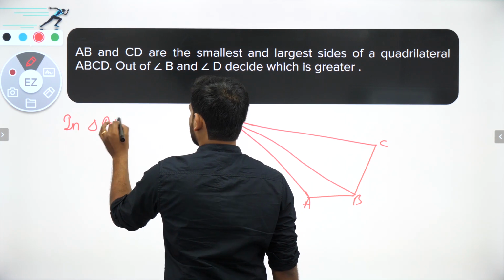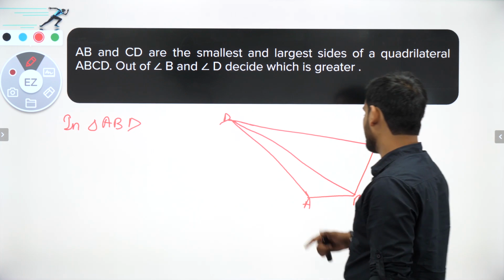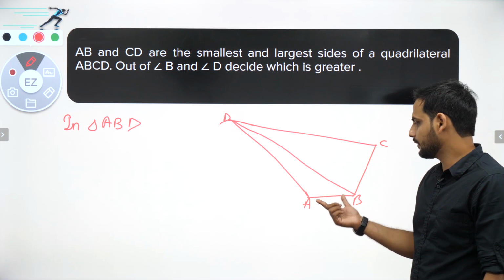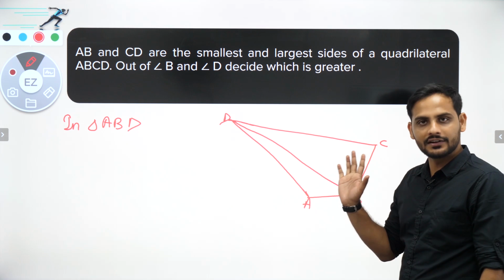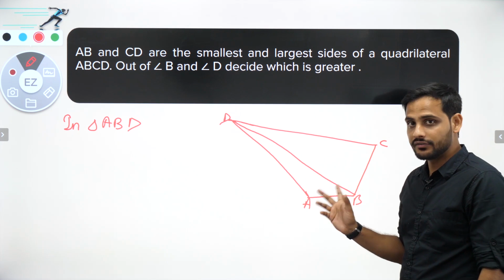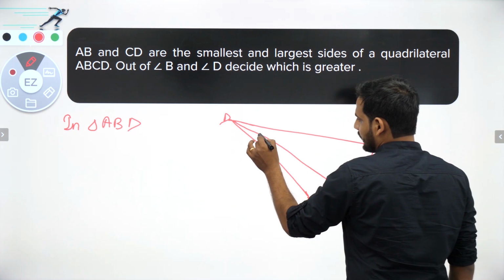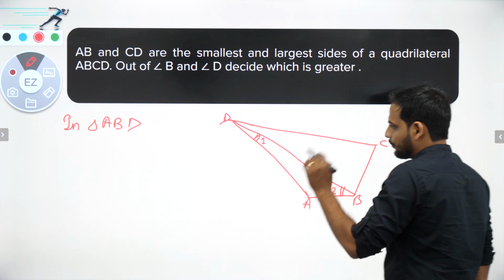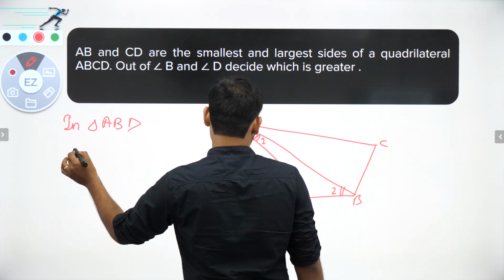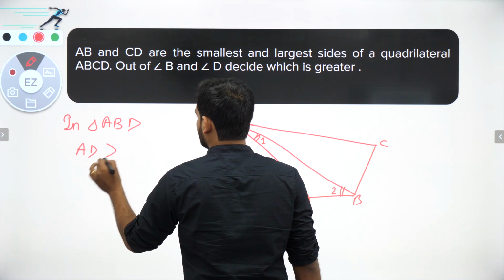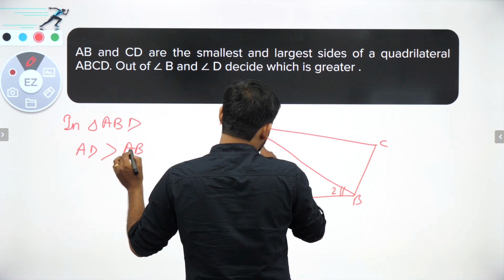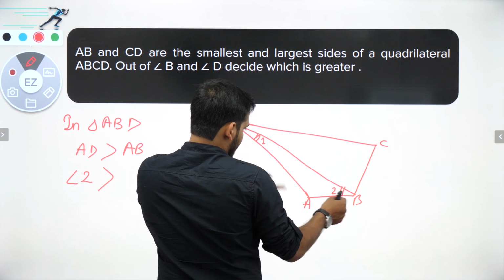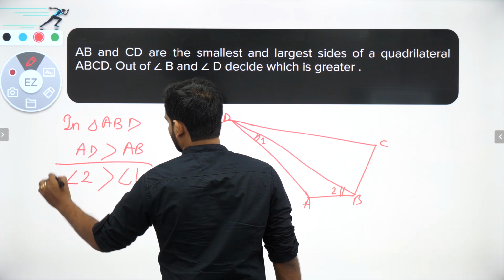So first take triangle ABD. In triangle ABD, bachcho, you can say that since AB is the smallest side, AD will be larger than that. AD is larger than AB because AB is the smallest one. So opposite to AB you are getting this angle, let us say angle 1, and opposite to AD you are getting this angle, let us say angle 2. So from here I know that AD is greater than AB, so angle 2 is greater than angle 1. First information.